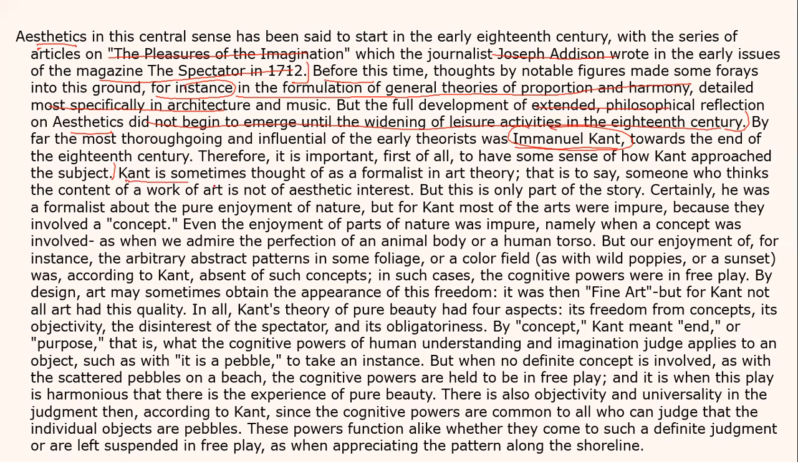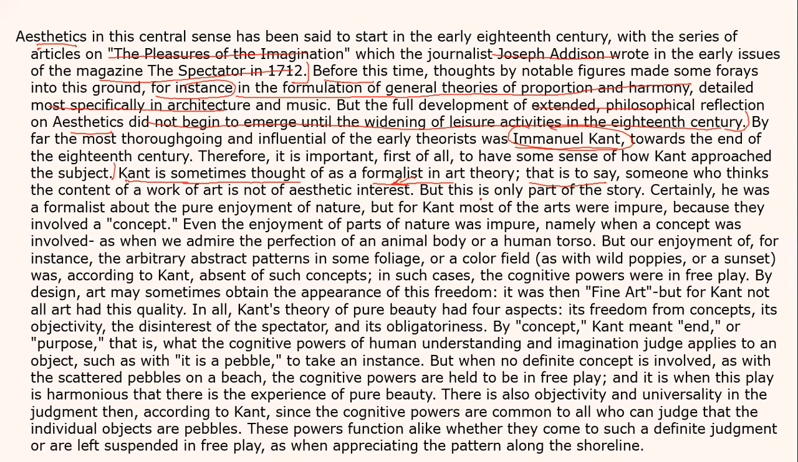Now begins the important thing, what he believed about aesthetics. He says that Kant is sometimes thought of as a formalist in art theory. Again, I can anticipate that if he is saying he is sometimes thought of this, then he will also give a different view. Kant is sometimes thought of as a formalist in art theory. I don't know the meaning of formalist. That is to say, then he is explaining what it means. Someone who thinks the content of a work of art is not of aesthetic interest. So now I know the meaning of formalist. Formalist means someone who believes that content is not required when you are looking at aesthetics.